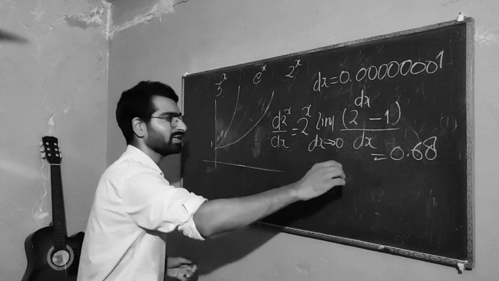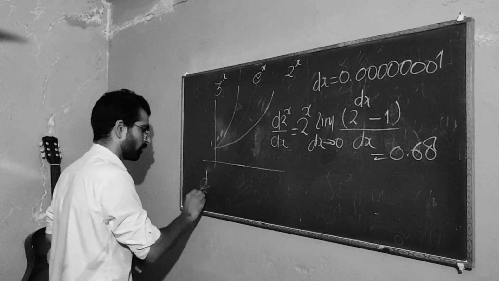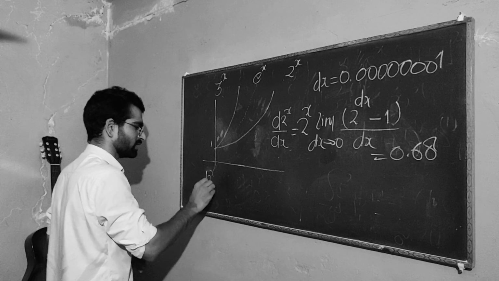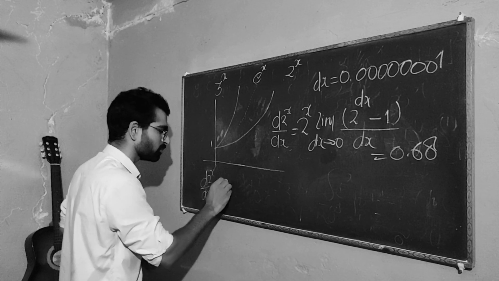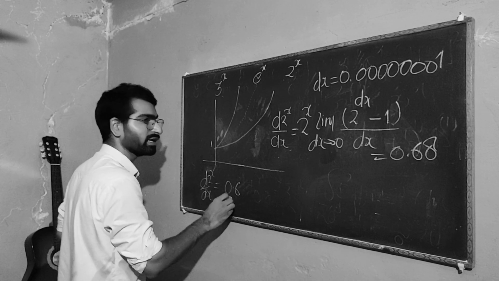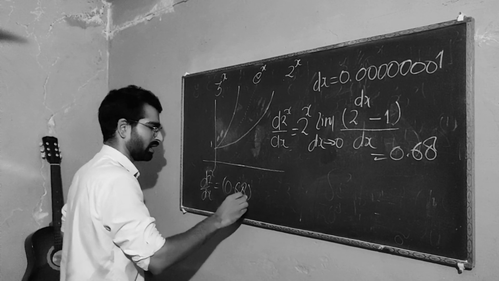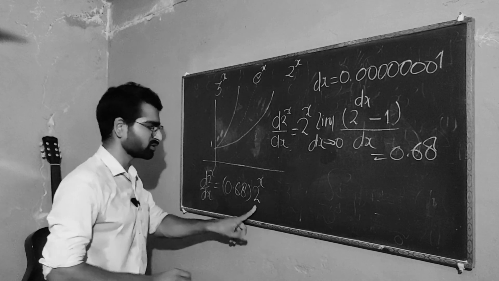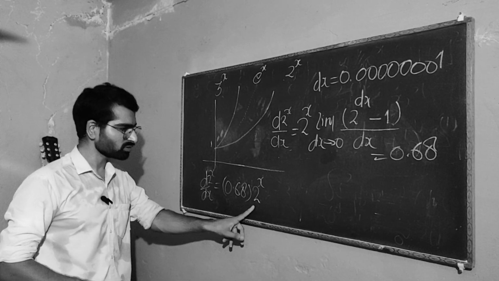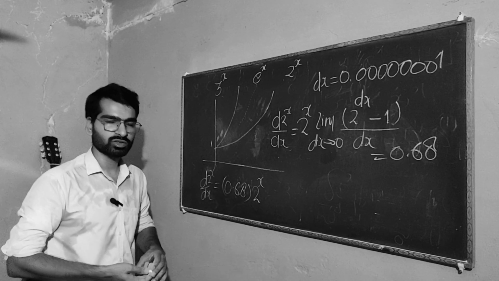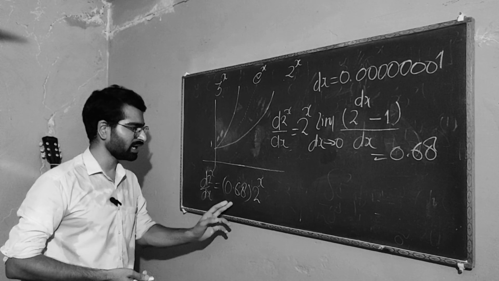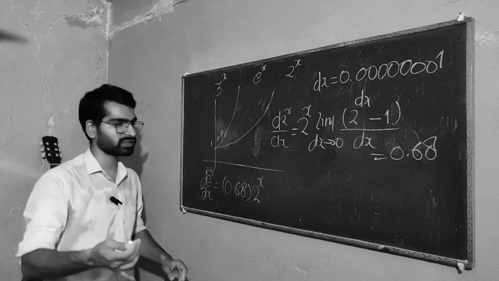So what you're getting here is that the derivative for 2 to the x is really not 2 to the x, but it has some constant with it, and then you have 2 to the x. So it's not 2 to the x, but it is proportional to itself, and the proportionality constant is 0.68.